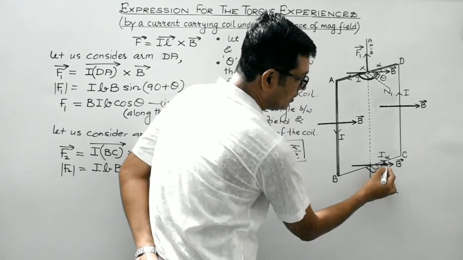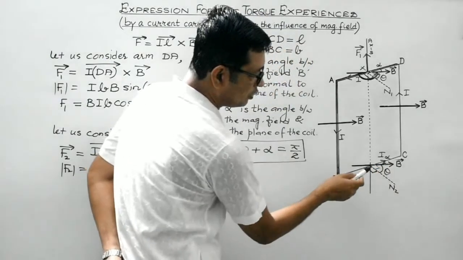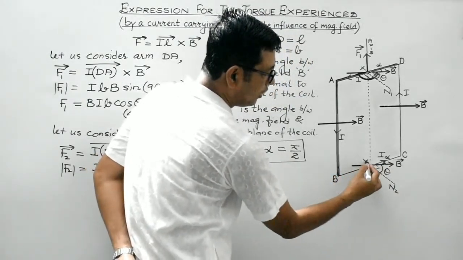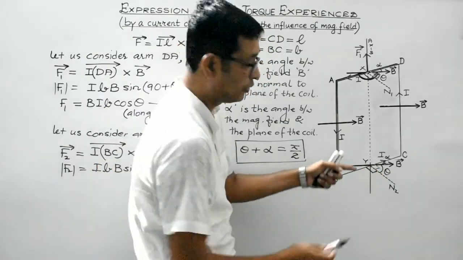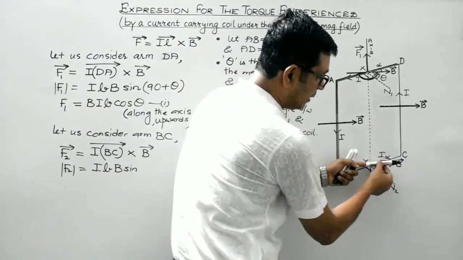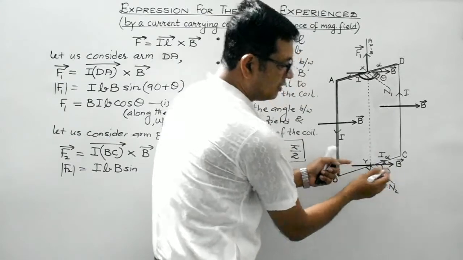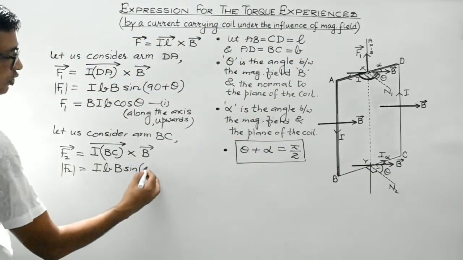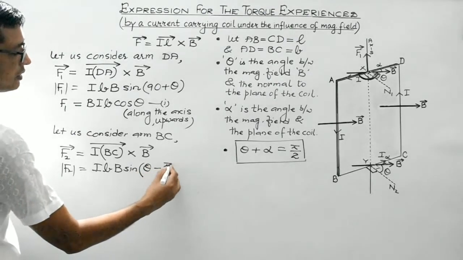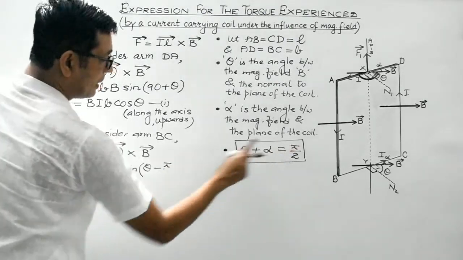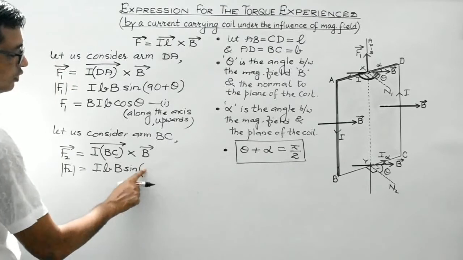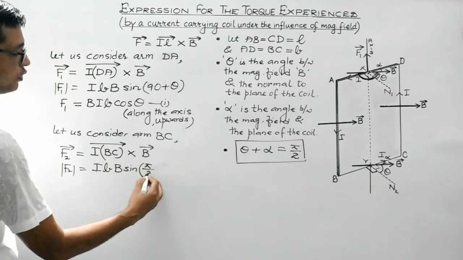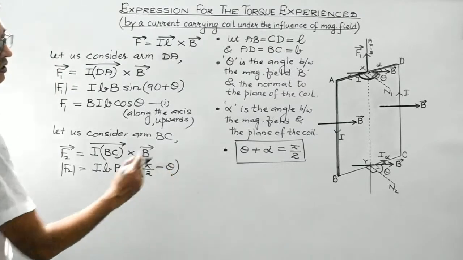Suppose this is point Y, the angle at point Y between IBC vector and B vector is alpha, right? And alpha is theta minus pi by 2, or rather pi by 2 minus theta, isn't it? So it will be pi by 2 minus theta.